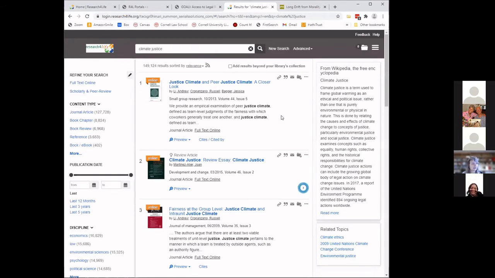And Summon is a powerful service that many university libraries subscribe to and use for this same purpose in order to find all the different materials that are in their collection. So you'll see that the terms climate justice give us a huge number of results, 149,124 results sorted by relevance.